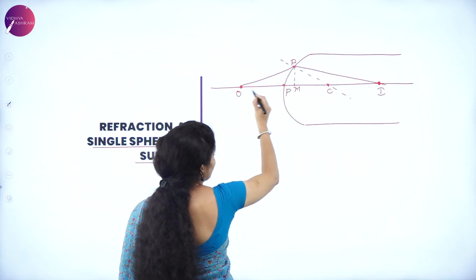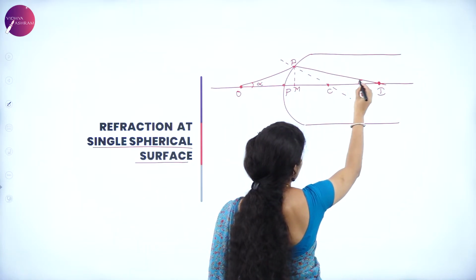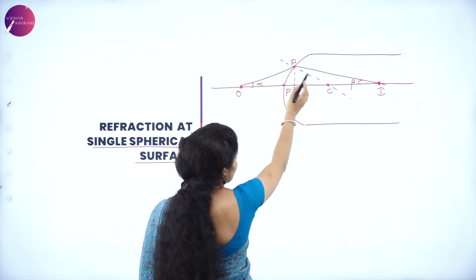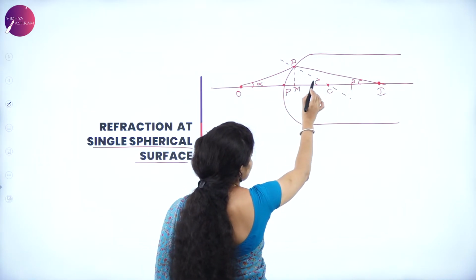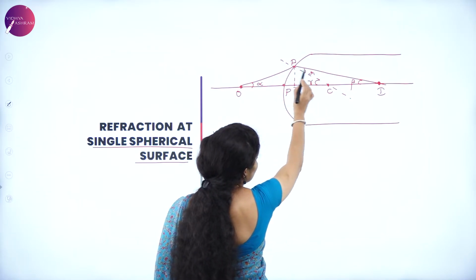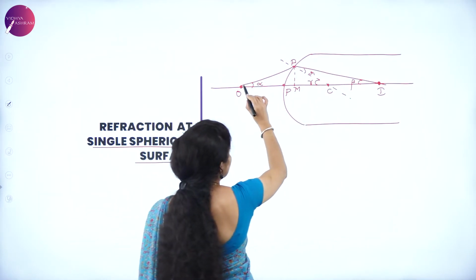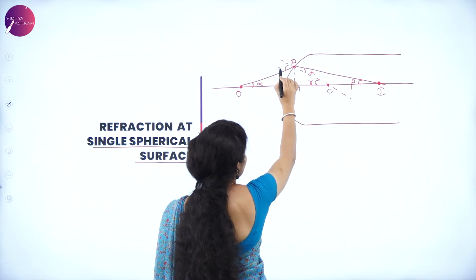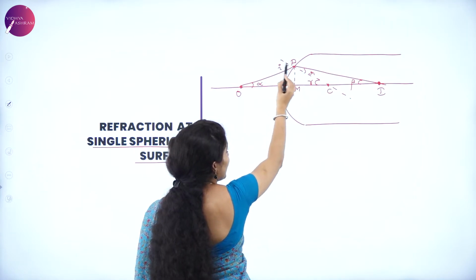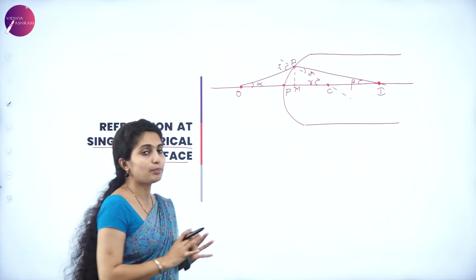The angle made in this part, call this alpha, and the second, that is refraction, is called angle beta, and the imaginary one present in this case is called gamma. The normal and the refracted ray make the angle of refraction, and the normal and the incident ray together make the angle of incidence. It is not the inner part, it is the outer part. So this is the picture which we have got.